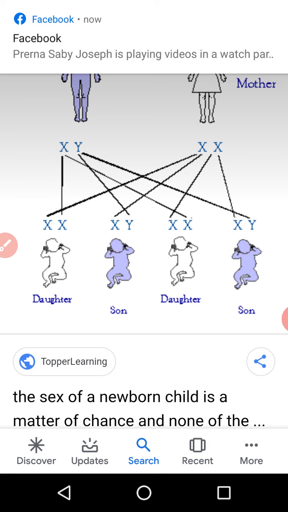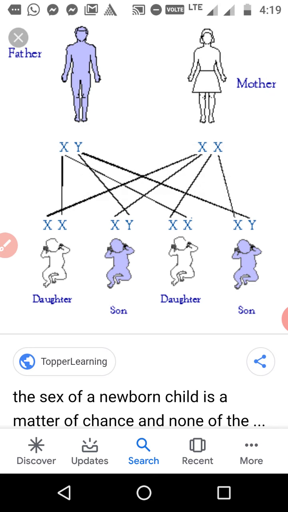Clear? So in XX, one X is a single trait and the second X is also a single trait. So only one trait goes to one child from male and one from female. Clear everybody?